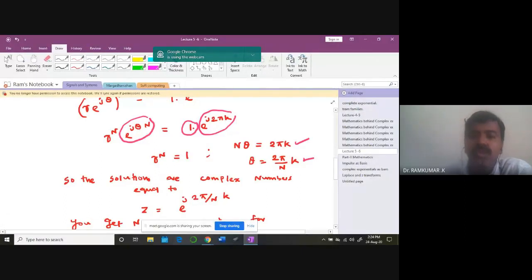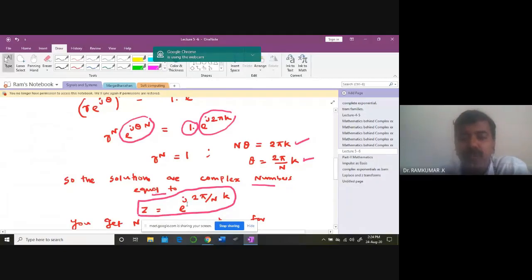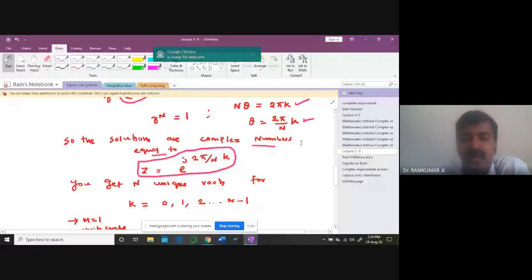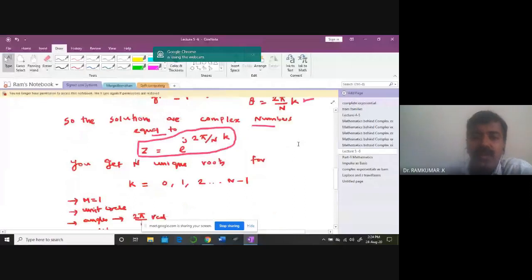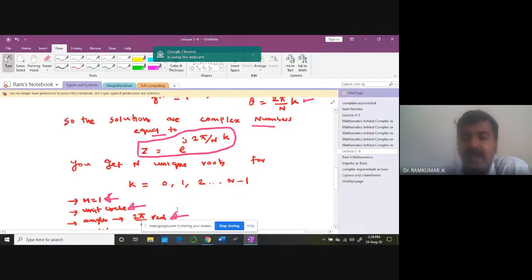So the roots are complex numbers z equal to e power j 2 pi by n k. Substitute different values of k and see what's happening. The magnitude is 1 for each of these roots, so they fall on the unit circle, and the angles are obtained by dividing 2 pi into n parts.